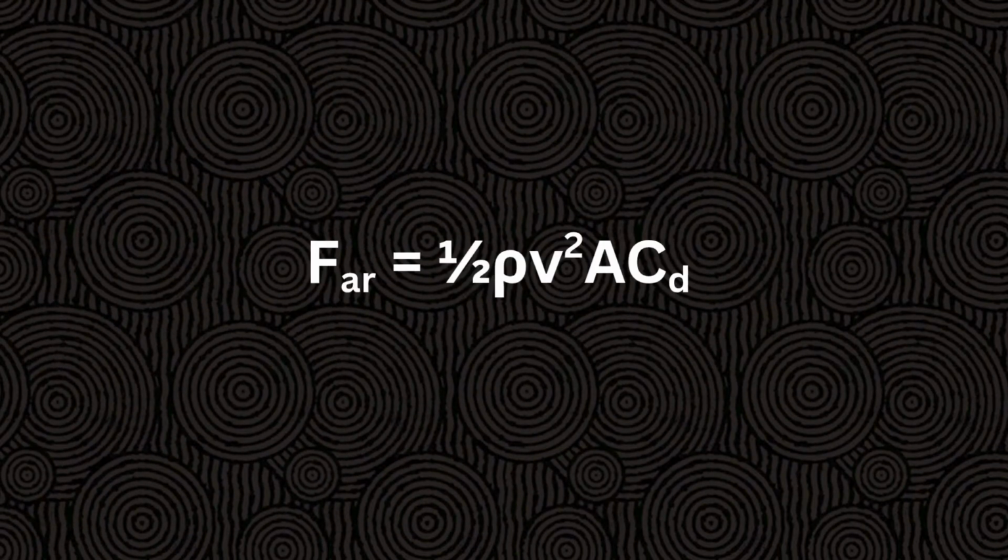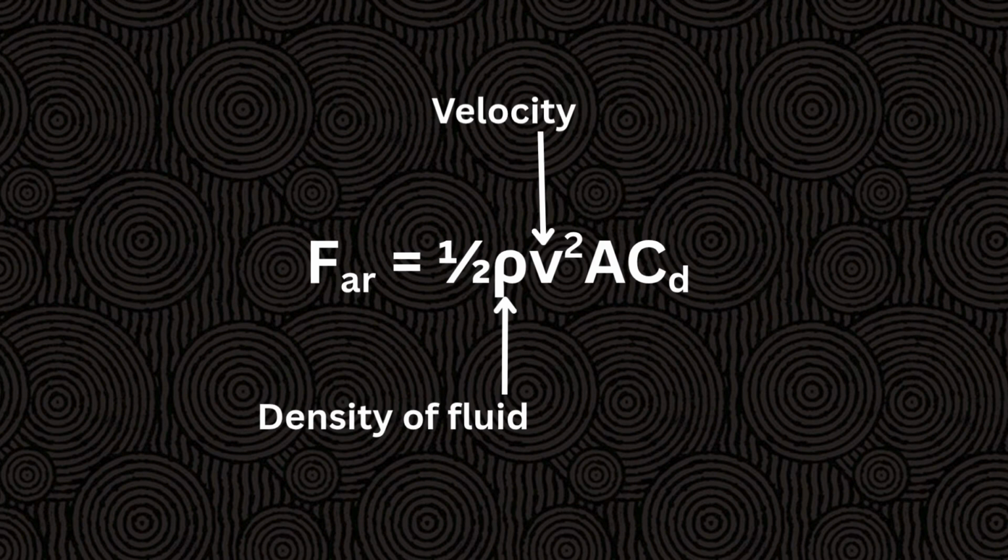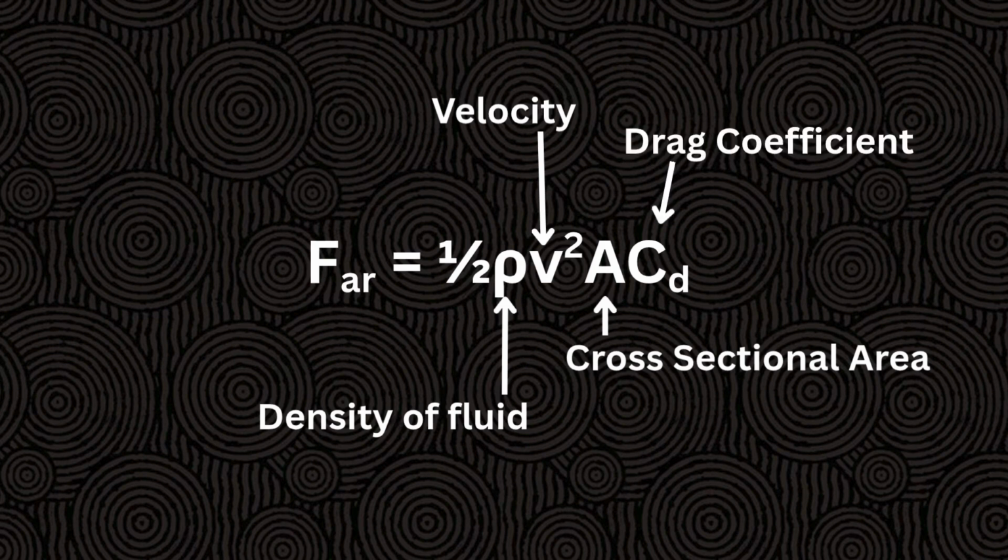Here is the equation for air resistance. It is most helpful to us to find the air resistance when the object is at terminal velocity. Rho is the density of the fluid, which is air in this case. V is the velocity of the falling object. A is the horizontal cross-section of the object, or the surface that's facing the ground. And CD is the drag coefficient.